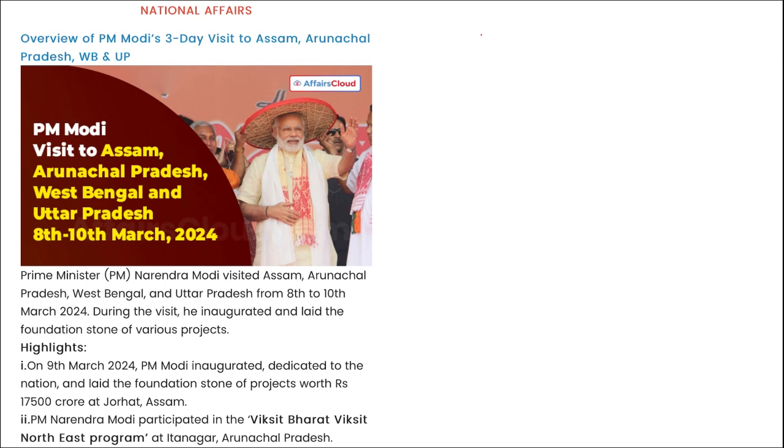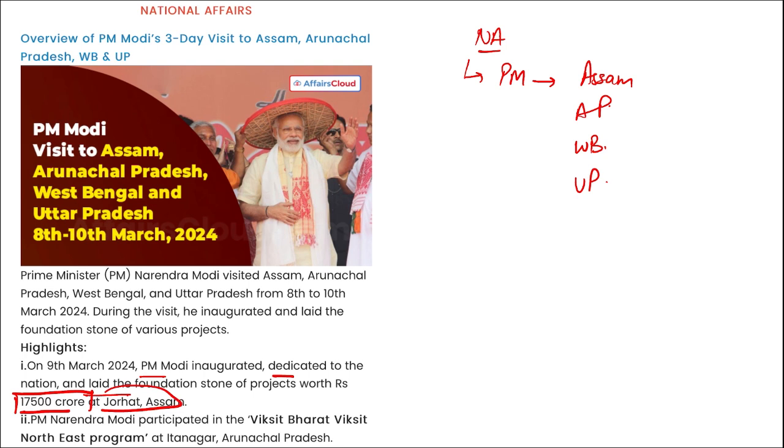Let's start. First, we are looking at national affairs, and in national affairs, PM Narendra Modi recently visited Assam. He visited Arunachal Pradesh. He visited West Bengal and Uttar Pradesh. We know that Lok Sabha elections are on the verge, so he visited all these states, and here various projects were inaugurated by him. Say for example, on 9th of March, PM Modi inaugurated and dedicated to nation and laid the foundation stone projects worth 17,500 crore rupees in Jorhat, Assam.